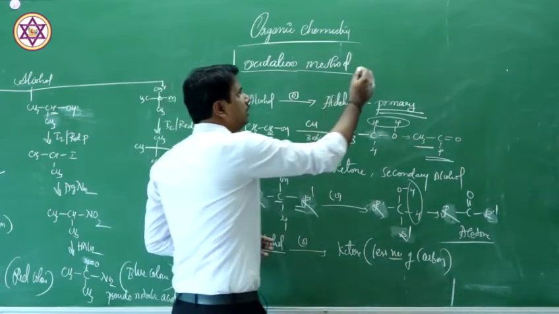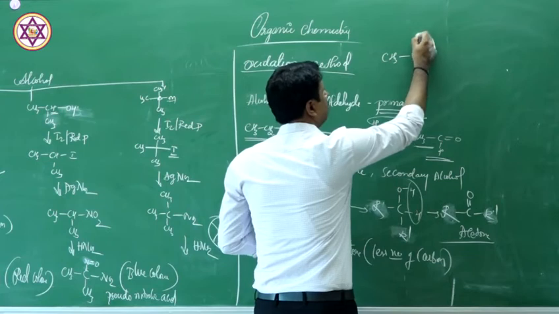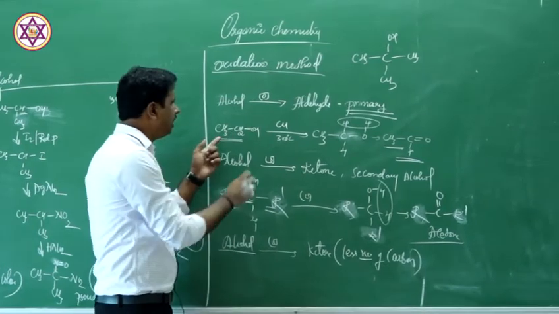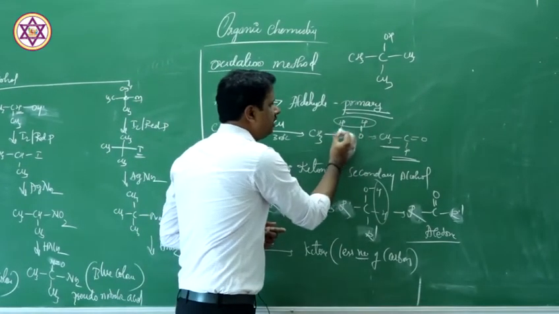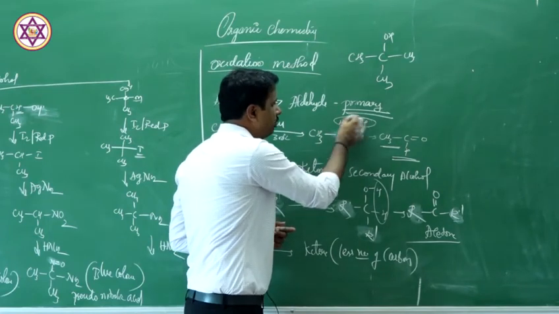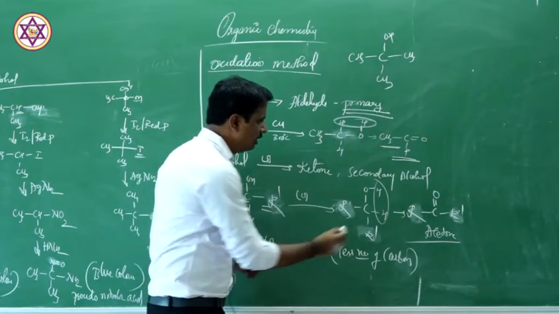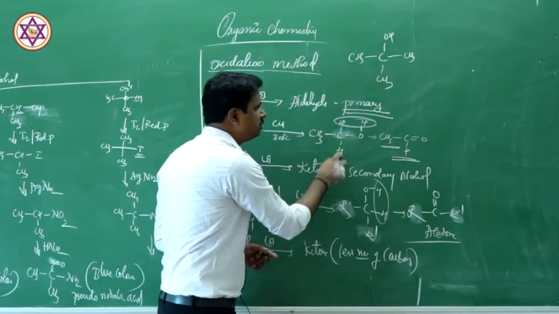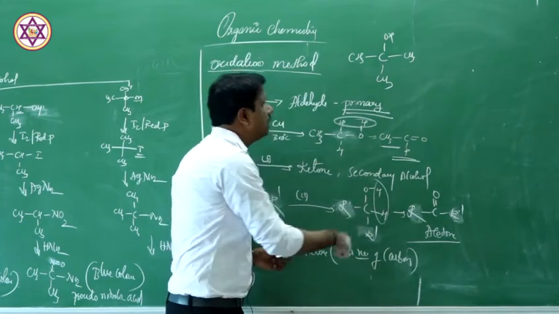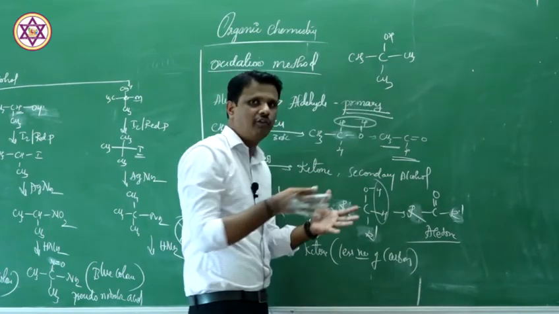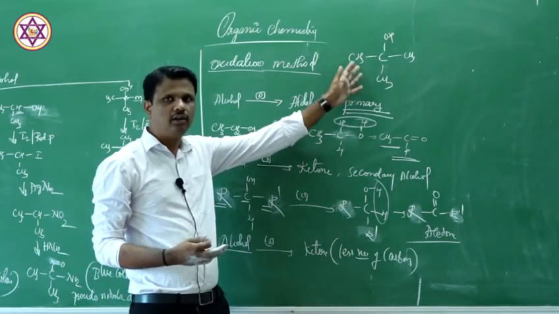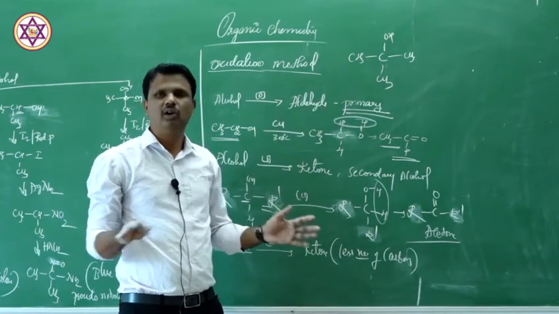Let us take an example of tertiary butyl alcohol. In case of primary alcohol, there was a hydrogen next to this carbon. This alpha carbon contains hydrogen, you can remove it. In case of secondary alcohol, there is one hydrogen here that you can eliminate. But in case of tertiary, there are no hydrogen atoms in the alpha carbon atom, so you cannot oxidize this compound easily. That's why tertiary alcohols do not undergo oxidation in an ordinary condition.